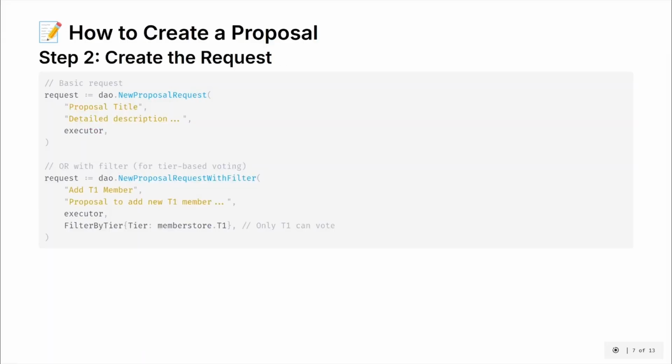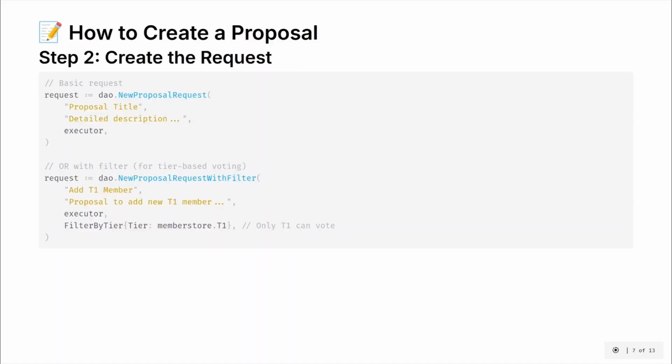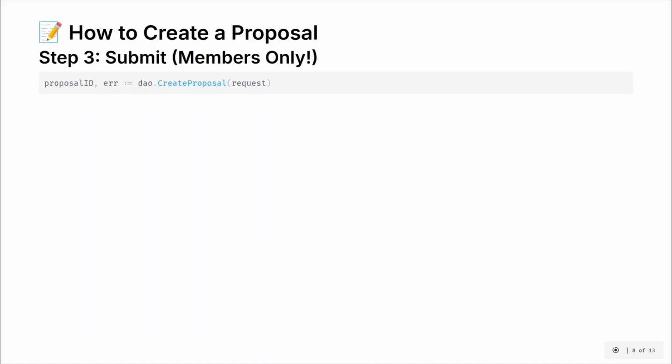Then you have to create a request, which has a title, a description, and the executor you created earlier, or you can add a filter by tier, which only allows T1 to vote, or T2 and T3, and so on, as we saw earlier. And then you submit it with the create proposal function, which returns our proposal ID. All of these actions can only be executed by members, so you must be sure to be added if you want to act in the DAO, since it is a permissioned DAO.